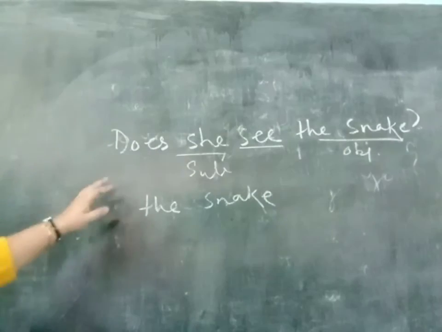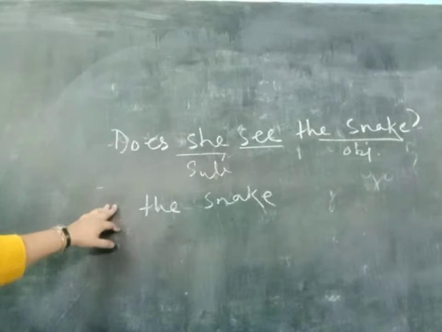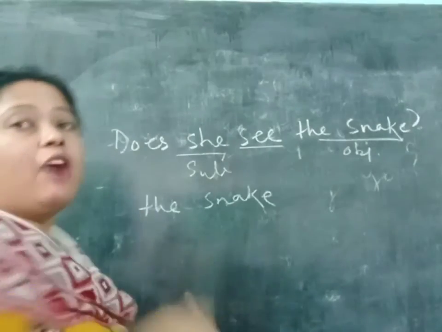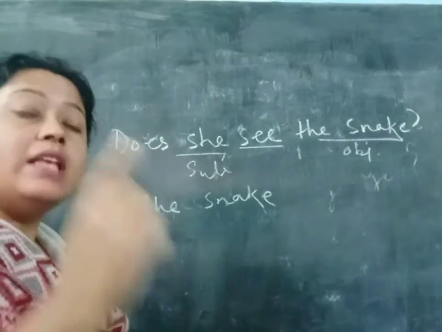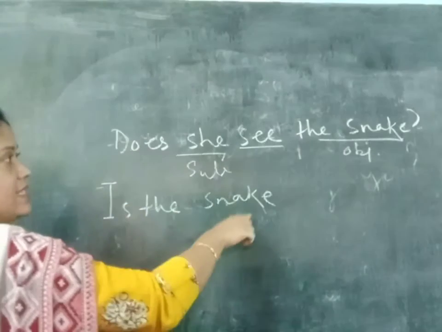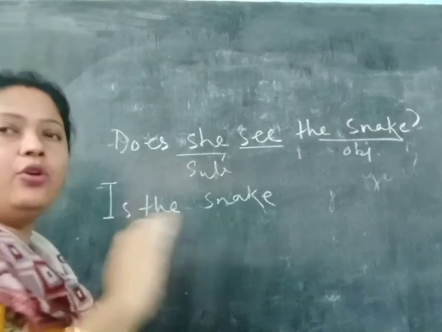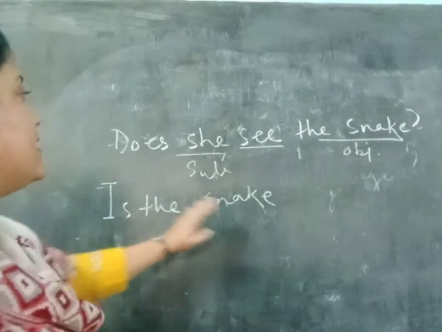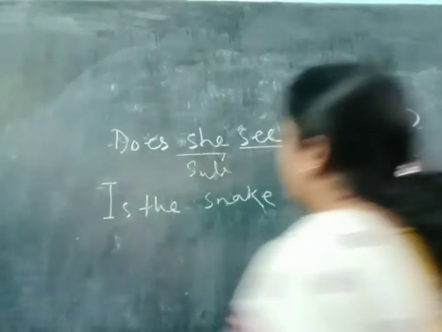Why? Because it is an interrogative sentence. Okay. So, the snake. How many snakes are there? One. Simple present tense. So, it will be is. Is the snake? Then no being, it is not continuous, not perfect. So, is the snake, then what should we write?